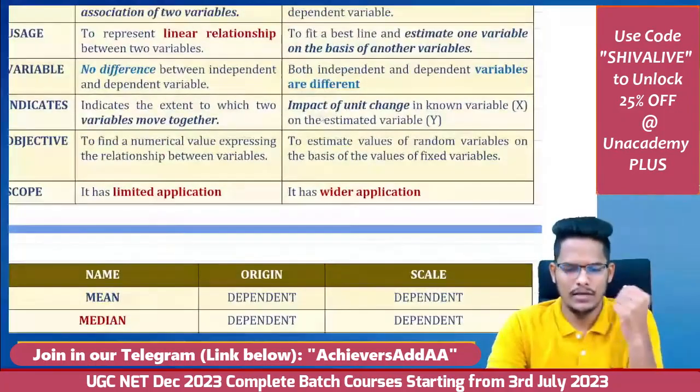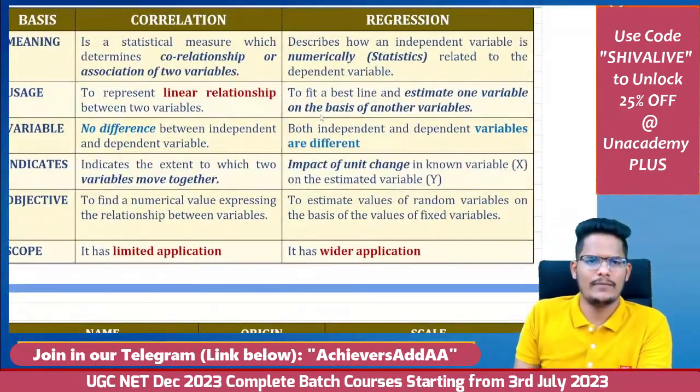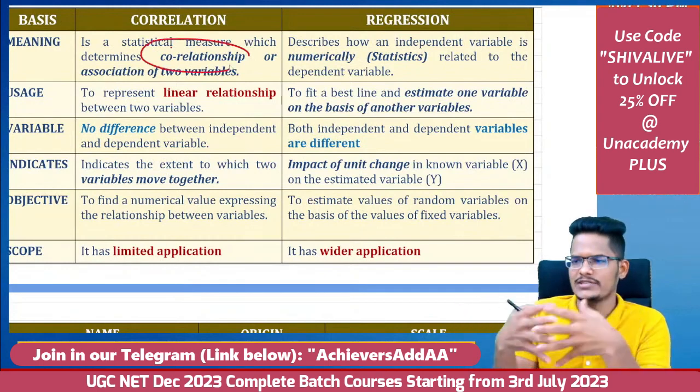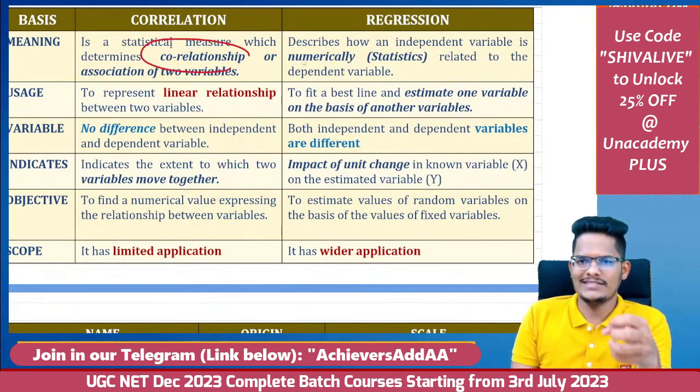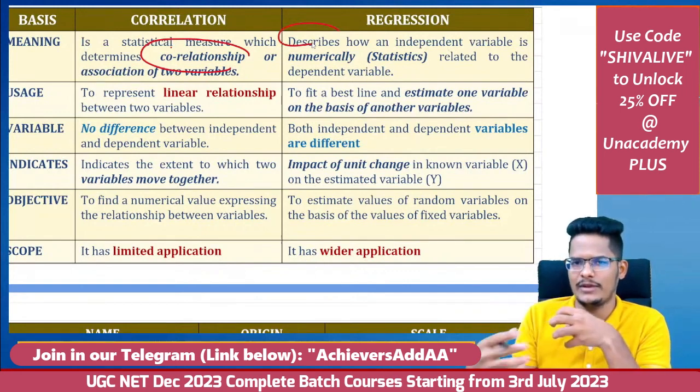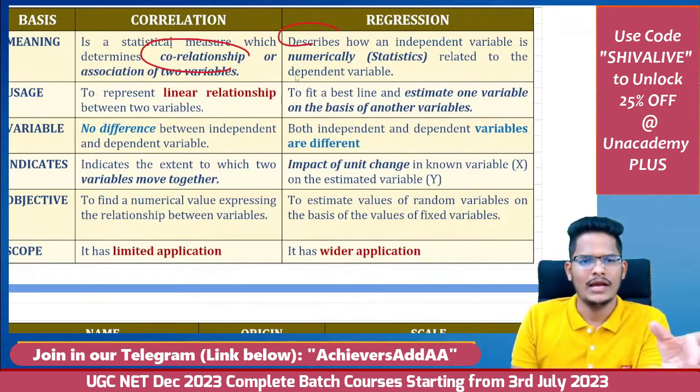I hope I am clear. Now let's see the difference between the two. Correlation is a statistical measure, meaning it gives you the association. Whereas regression involves independent and dependent variables, meaning cause and effect will be revealed by the regression analysis.